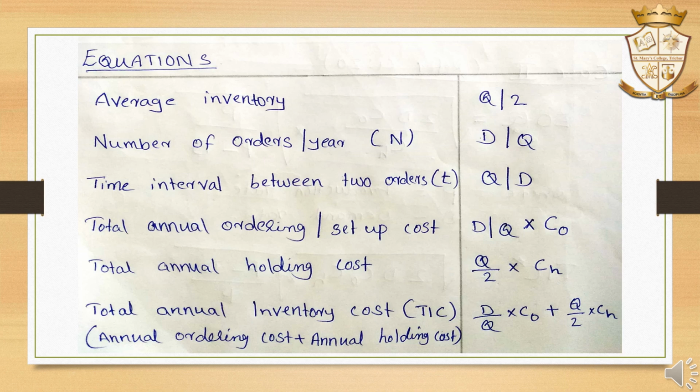CO is the ordering cost. Then total annual holding cost is equal to Q by 2, the average inventory, into CH, that is holding cost. Total annual inventory cost, that is TIC, is equal to annual ordering cost plus annual holding cost, that is equal to D by Q into CO plus Q by 2 into CH.